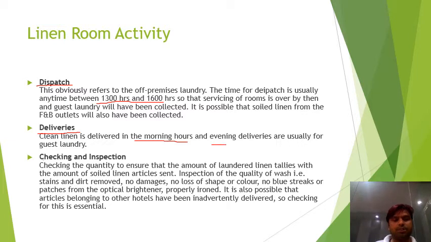Next activity is checking and inspection of linen. Obviously, when it comes from the laundry, it's a linen room activity that they need to check the quantity, to ensure it matches the amount which we earlier issued to the laundry, and also see the washing quality, stain and dirt removal, and damages. These all things we need to check and inspect while receiving from the laundry.